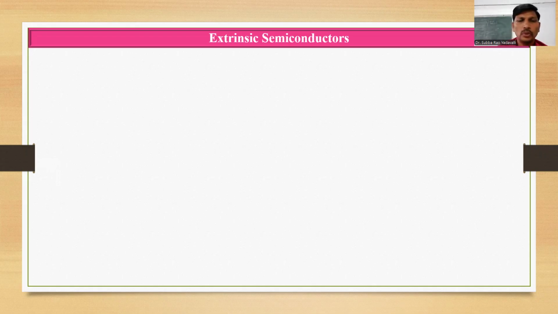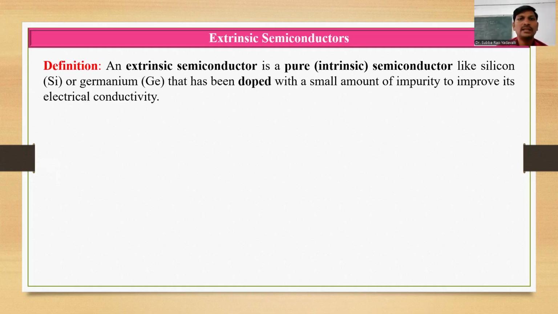In this video, I am going to explain extrinsic semiconductors and the classification of extrinsic semiconductors. The first thing we have to know is what extrinsic semiconductors are. Extrinsic semiconductors are the materials which are formed by the doping of impurities. For example, boron, phosphorus, arsenic, bismuth. These are the impurities added to the pure semiconducting materials.